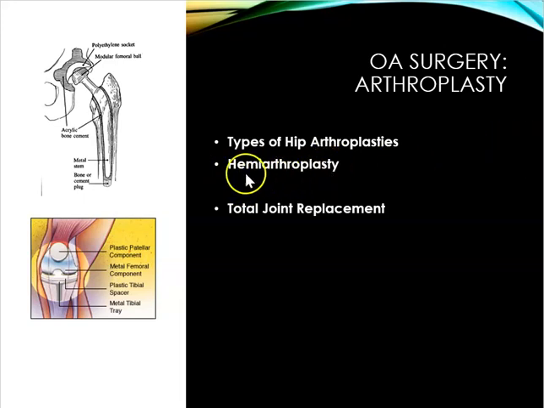So when it comes to the hip, the hemiarthroplasty is going to involve replacement of the acetabulum or the femoral head. Looking at this section right here, there's the acetabulum, there's the femoral head. Again, that's going to be a hemiarthroplasty. With a total, they're going to replace both. A total hip is the one that's going to be most often done.